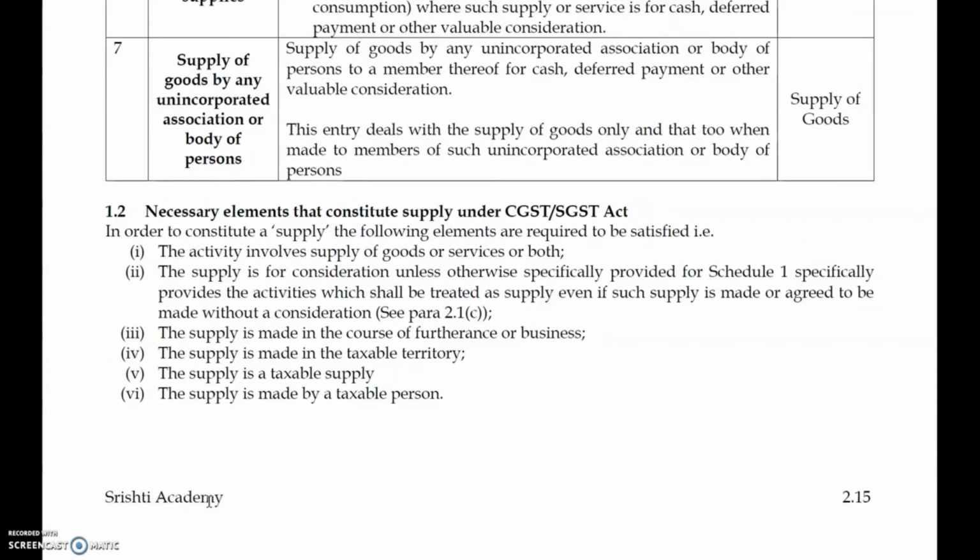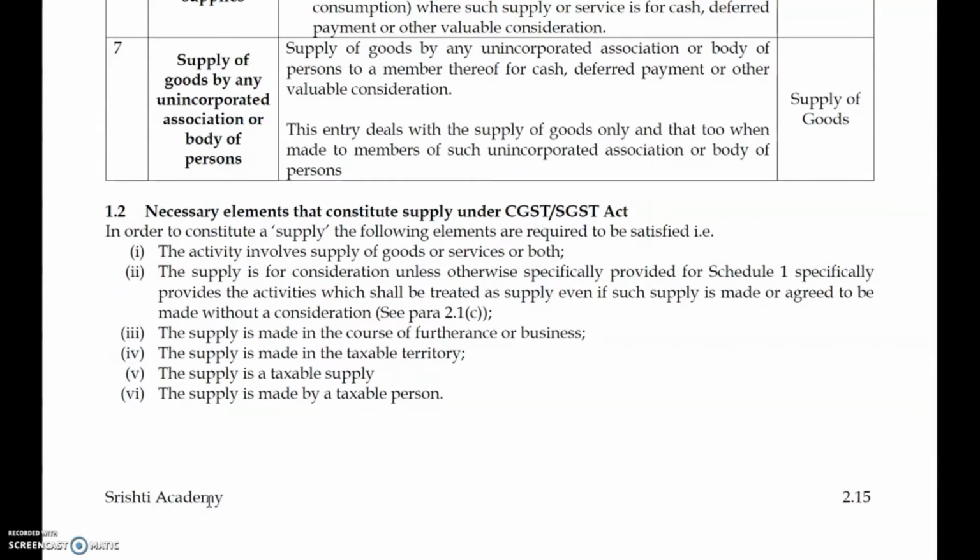First, the activity involved is supply of goods, services, or both. Second, the supply is for consideration, unless otherwise specifically provided in Schedule 1. Activities are treated as supply even if such supply is made in the present tense or agreed to be made in future tense with consideration. And third, the supply is made in the course or furtherance of business. And fourth, the supply is made in taxable territory.